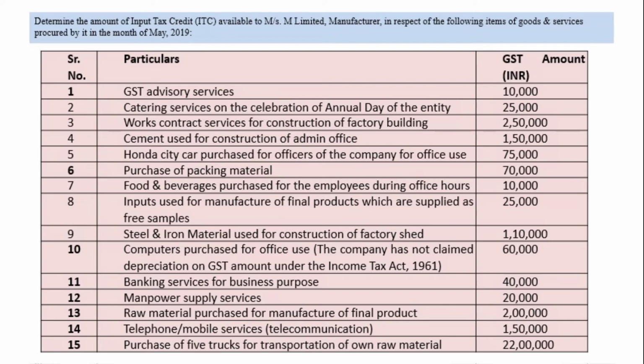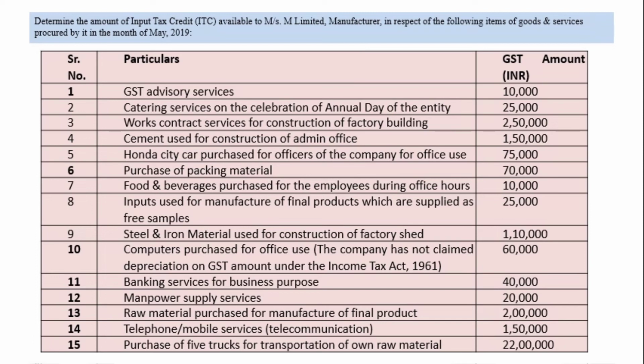But if company has not claimed the depreciation on GST amount under the Income Tax Act 1961, then GST amount is allowed. So you have to be very careful while reading whether company has claimed the depreciation or not. If company has not claimed the depreciation, GST allowed. If company has claimed the depreciation, then GST not allowed.